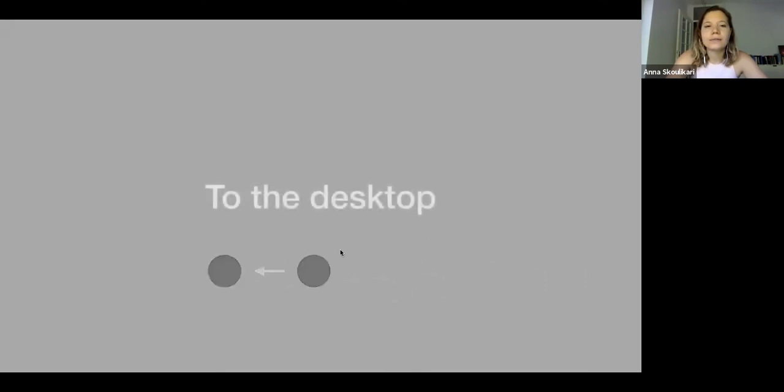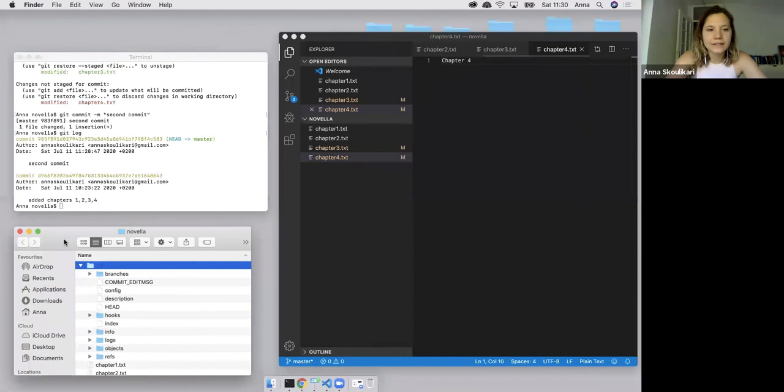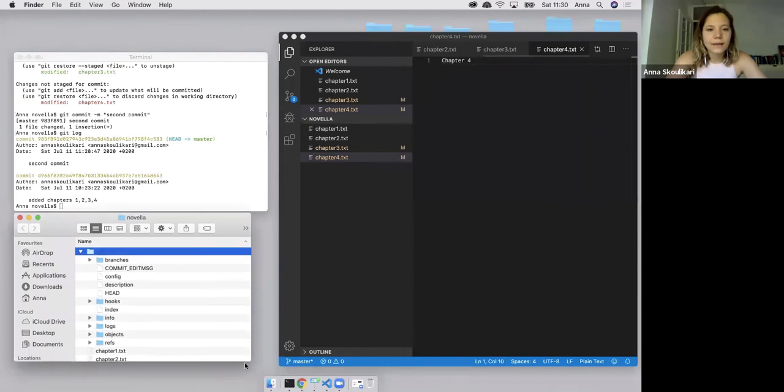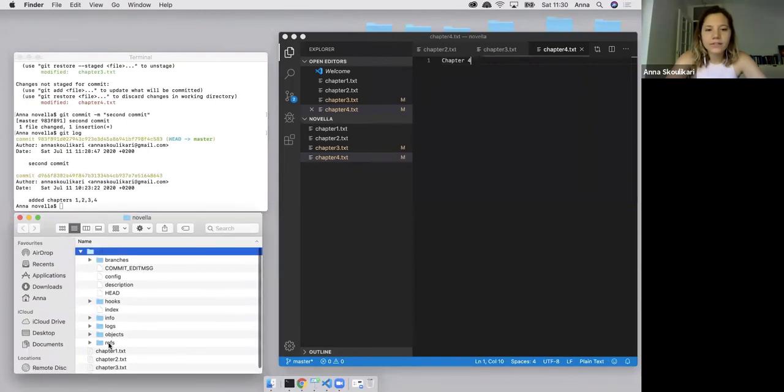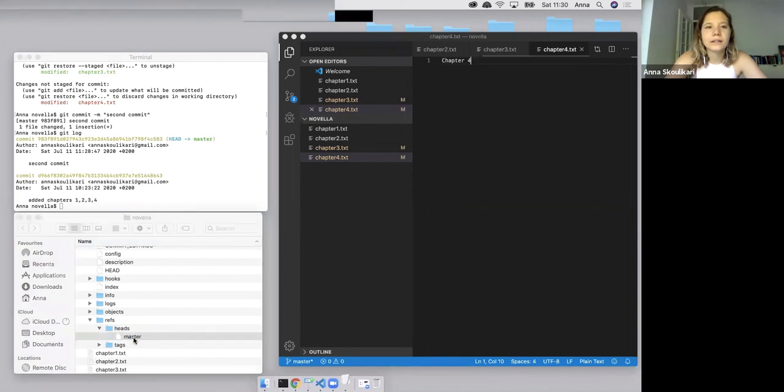So let's go to the desktop. Now I want to open up this .git folder, and we're going to look inside it. I want to point out the refs folder. So let's open that up. And then inside the refs folder, there's a heads folder. Open that up. And we find this file called master. So let's double click into master.